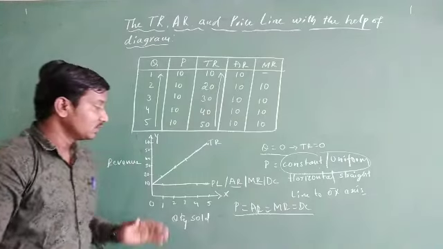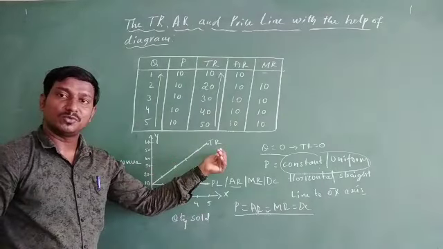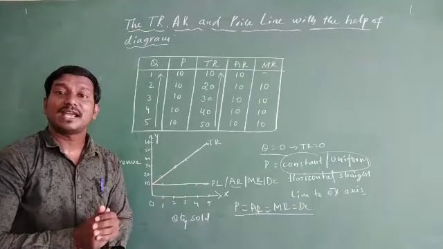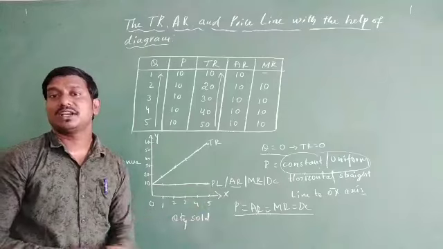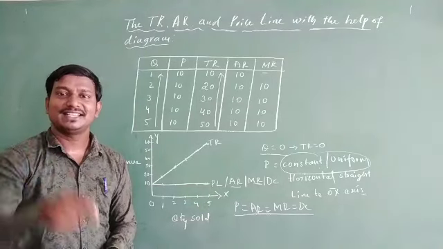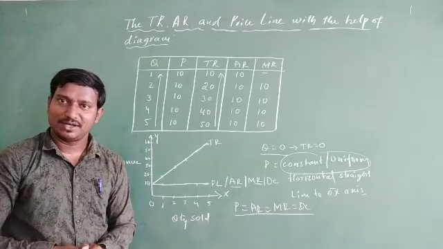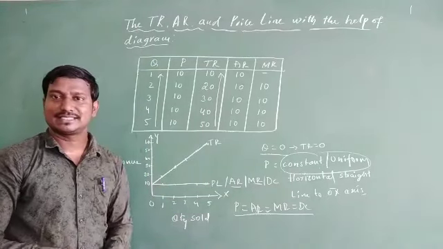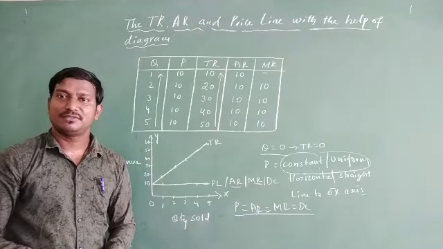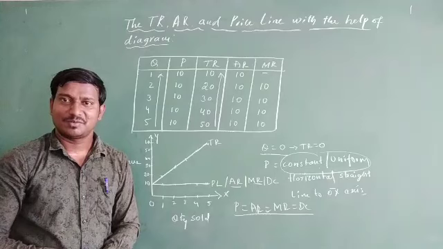The only reason is the constant or uniform price in the market. Okay, so this is how we understand how the total revenue curve moves upward and why the price line or demand curve is a horizontal straight line to the OX axis. As I already explained, the main reason is the uniform price. I hope you have understood about the total revenue curve, average revenue curve and marginal revenue curve, and how they exist in the perfectly competitive market.